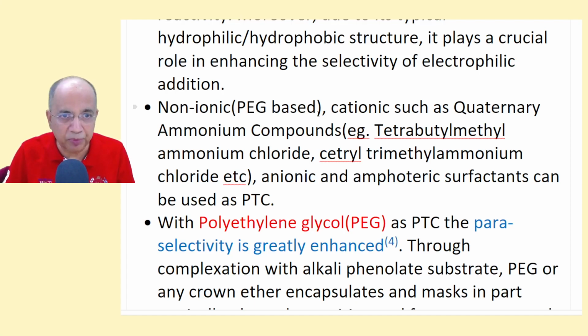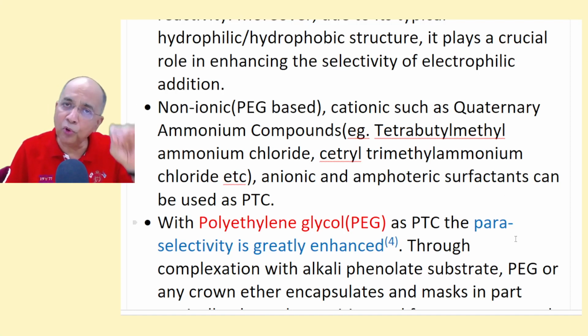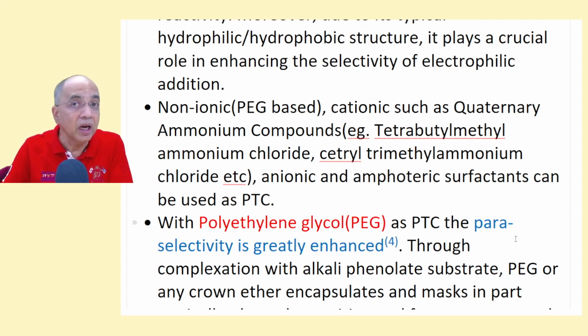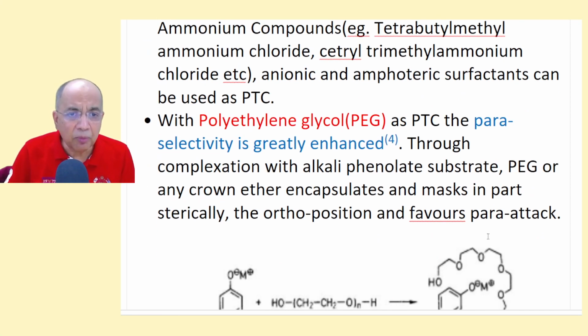Non-ionic, which are PEG based; cationic, such as quaternary ammonium compounds, tetrabutyl ammonium chloride, cetyl trimethyl ammonium chloride, this is a long chain; anionic; amphoteric surfactants. All these four types of surfactants, detergents, can be used as PTC to enhance the yield as also regioselectivity. We shall see one paper,